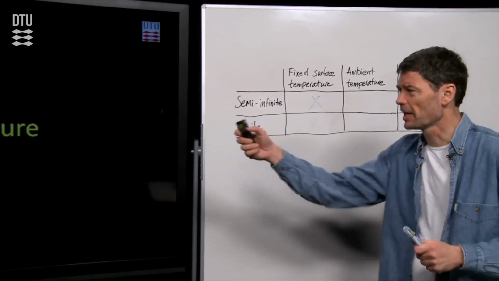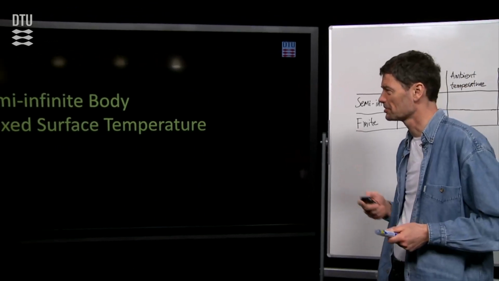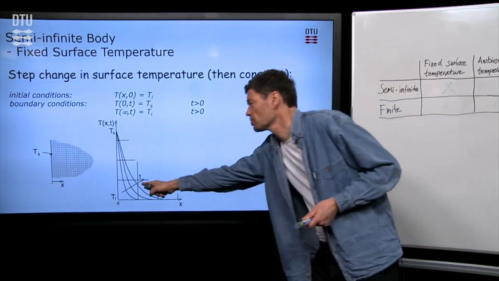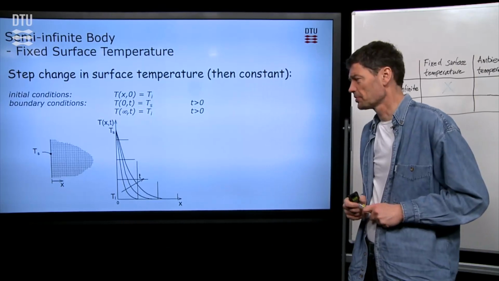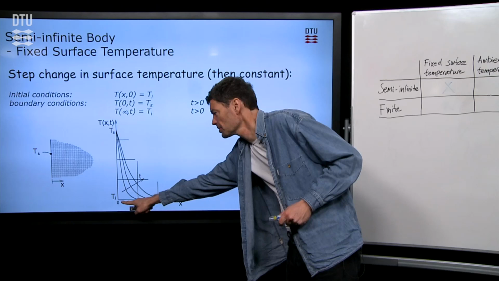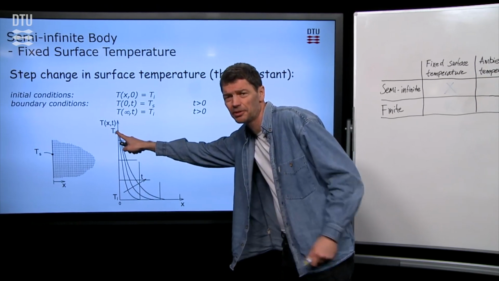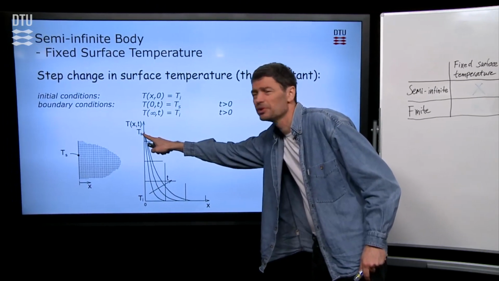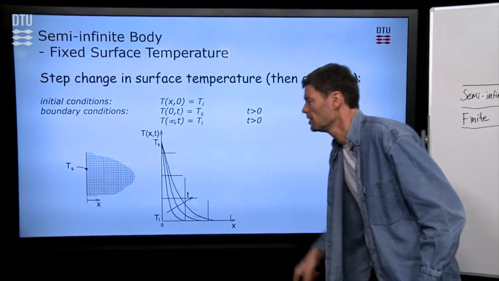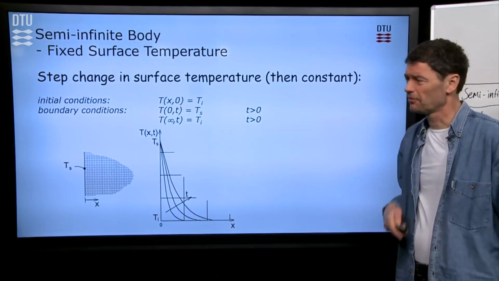I'll go back to show you the solution on the PowerPoint slide, but here's our case. We are going to find the temperature profiles as they develop into the material, after initially we have the initial temperature, and suddenly at time zero it drops to the surface temperature up here. Those are curves for temperatures that we will have formulas for.